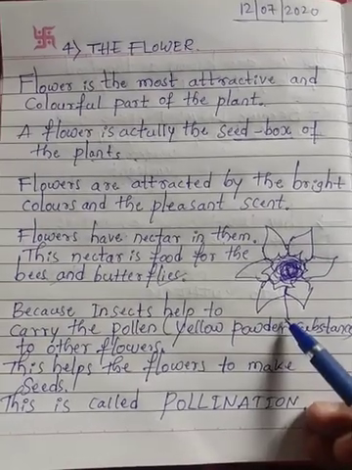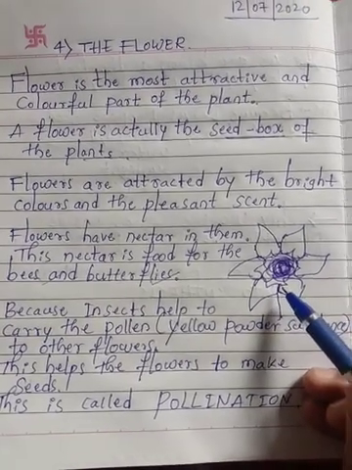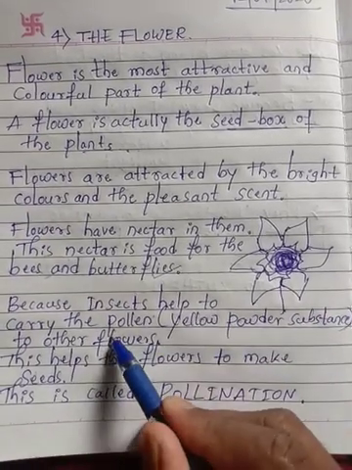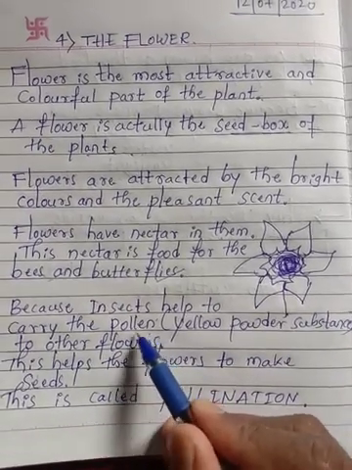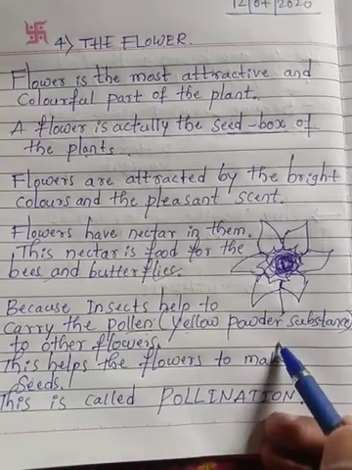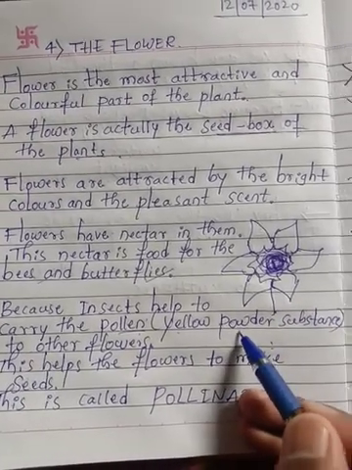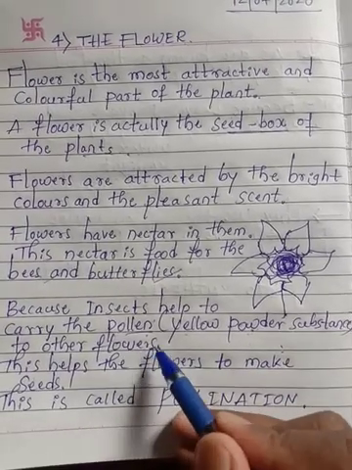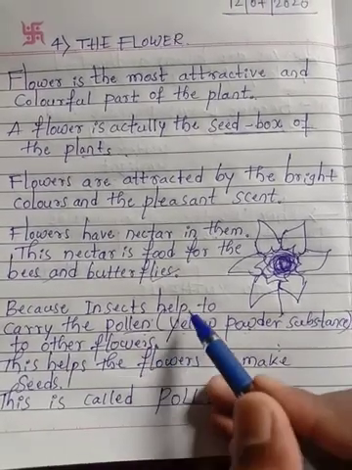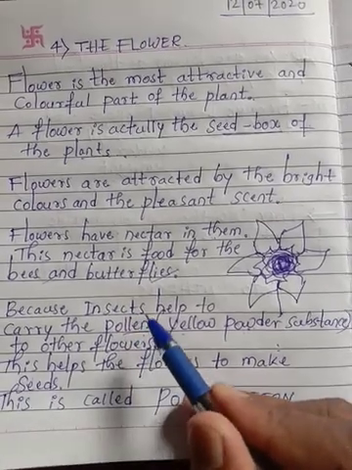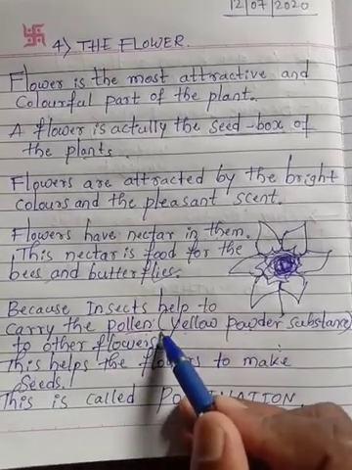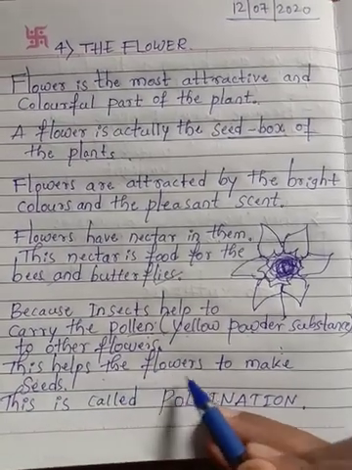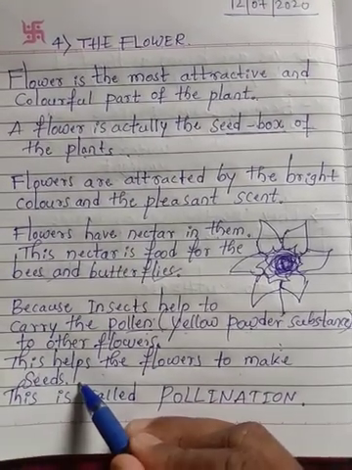Why do insects come to the flowers? Because insects help to carry the pollen. Pollen means what? A yellow powder substance. We call it pollen. Which ones have to transfer it? Insects. Insects help to carry the pollen to the other flower. This helps flowers to make seeds.